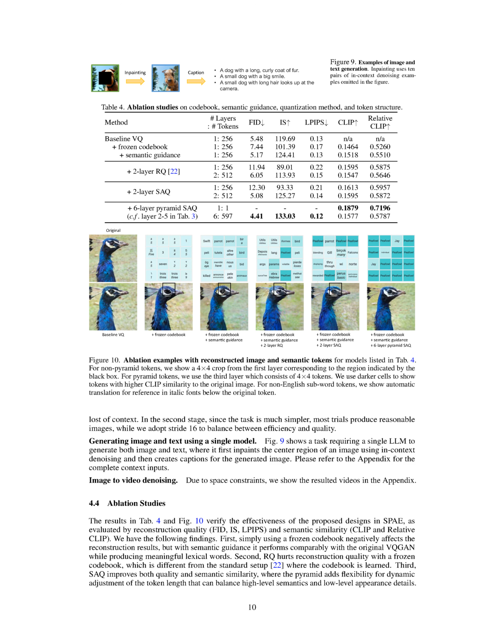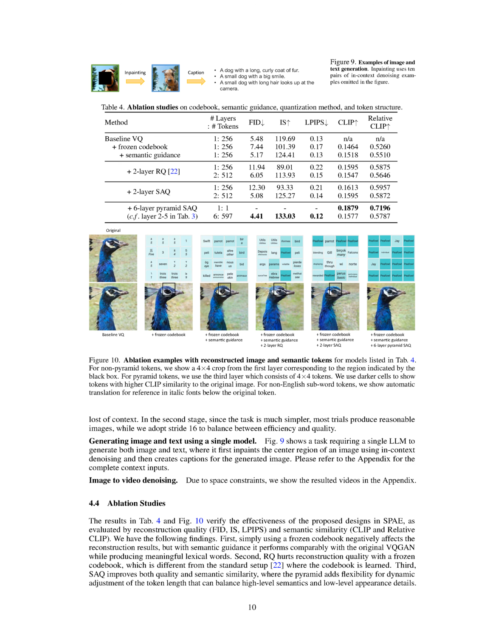First, we found that using a fixed codebook without any semantic guidance negatively impacted the reconstruction results. However, when we added semantic guidance, the results were comparable to those achieved with the original Vector Quantized Generative Adversarial Network, VQGAN, and we were able to produce meaningful words. Second, we found that using a fixed codebook negatively affected the reconstruction quality when using the reparameterization trick, RQ.